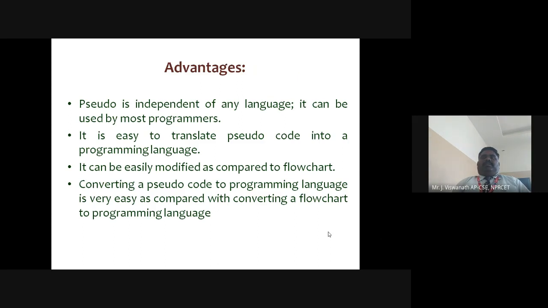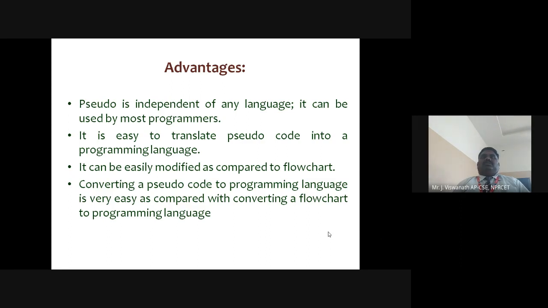So these are some of the advantages of pseudocode. Pseudocode is independent of any language. It can be used by most programmers, and it is easy to translate pseudocode into a programming language. It can be easily modified as compared to a flowchart.